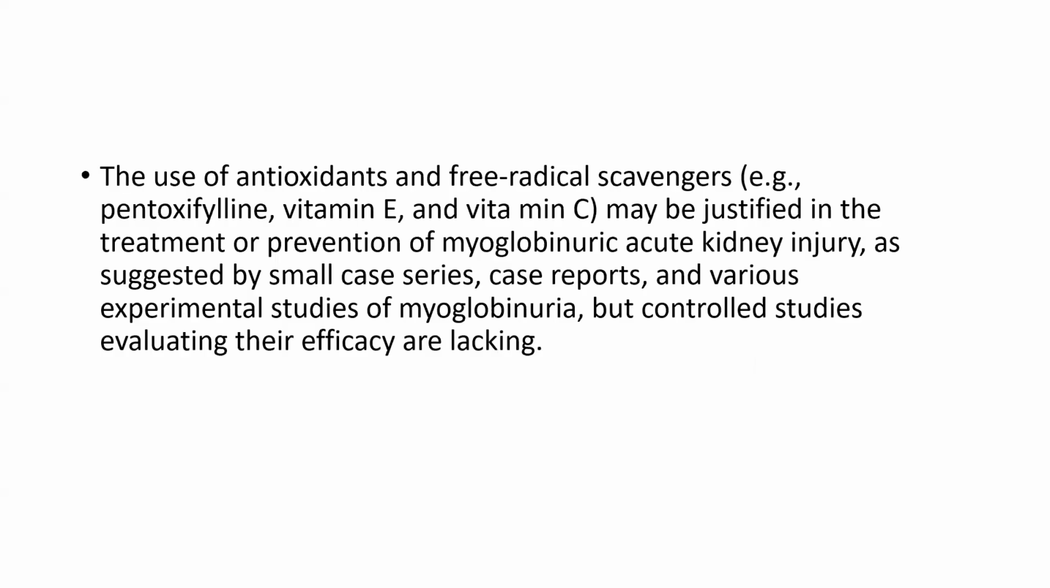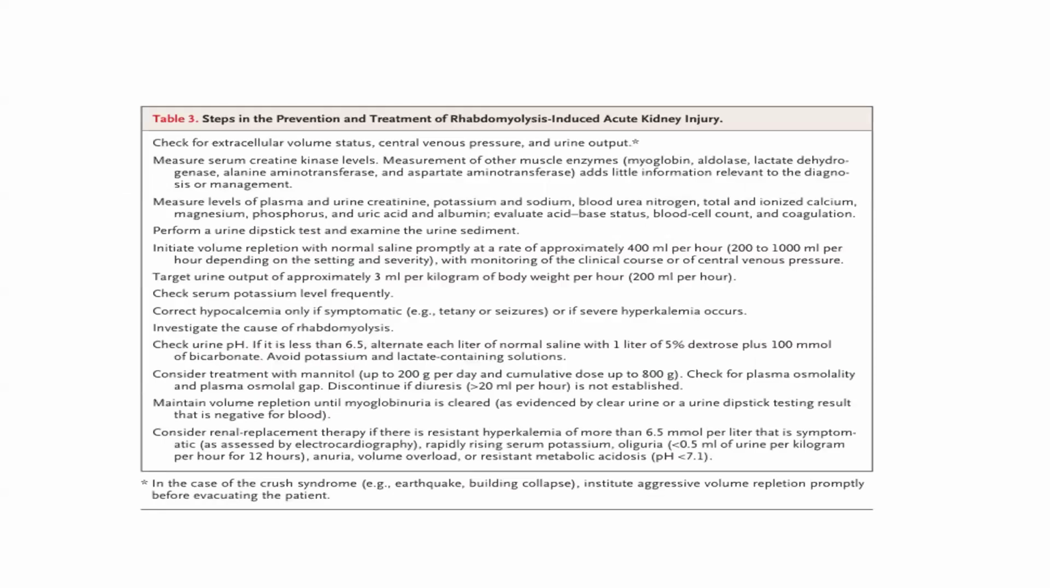The use of antioxidant free radical scavengers may be justified in the treatment or prevention of myoglobinuric acute kidney injury, as suggested by small case series, case reports, and various experimental studies of myoglobinuria, but controlled studies evaluating the efficacy are lacking. So these are the steps in the prevention and the treatment of rhabdomyolysis induced acute kidney injury.